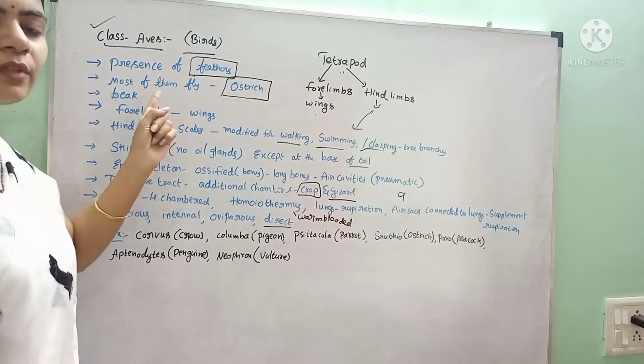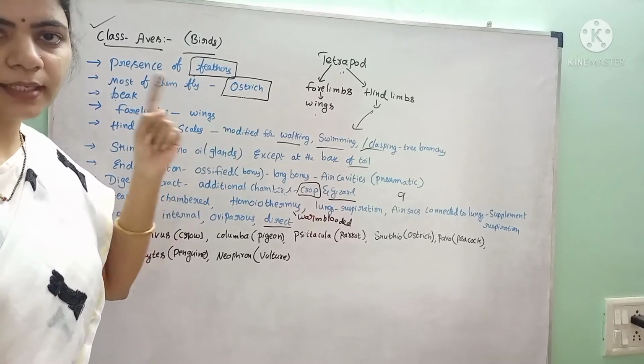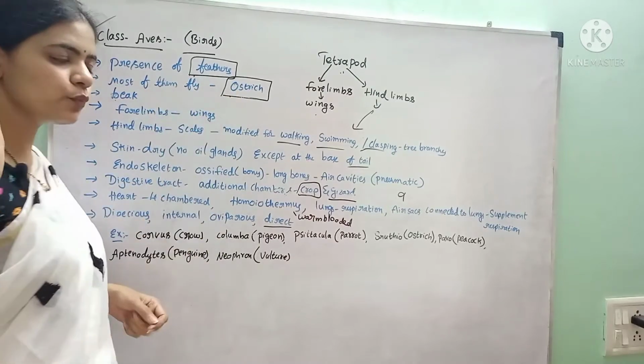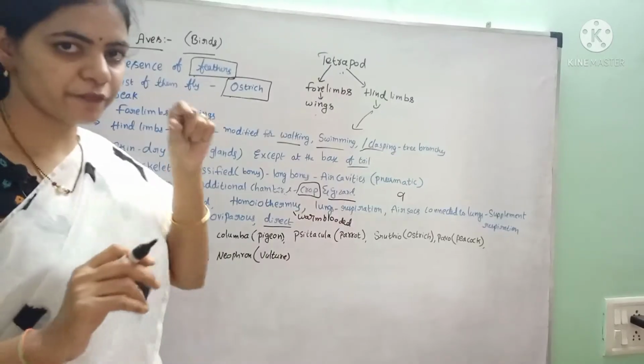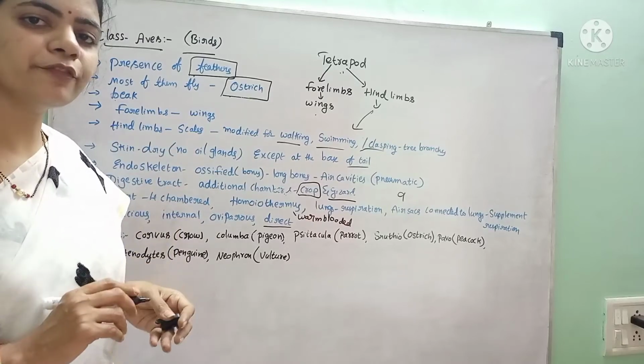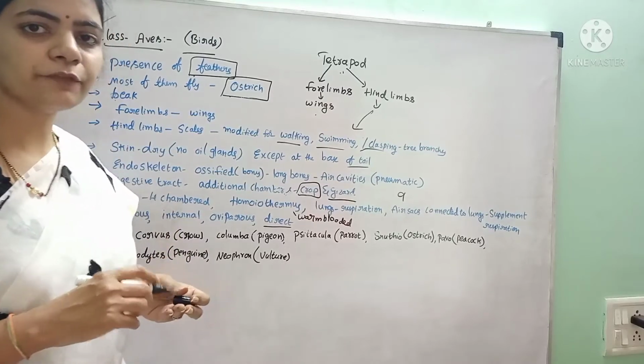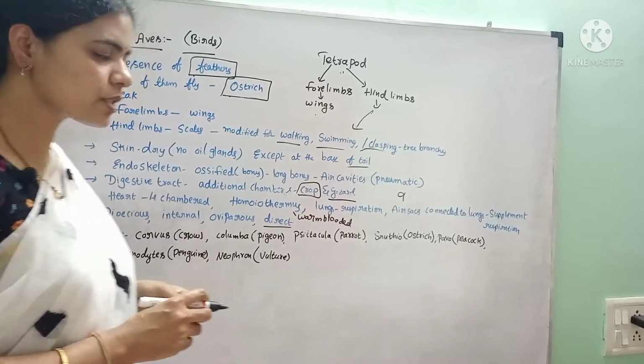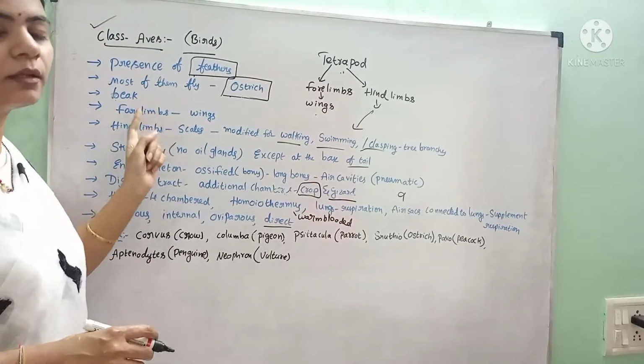That means most of the birds are able to fly, except some flightless birds such as the ostrich, and the remaining birds will fly. They consist of a beak. That beak is meant for eating the food, for catching the food, for feeding the young ones, like that. There are so many functions performed by the beak.